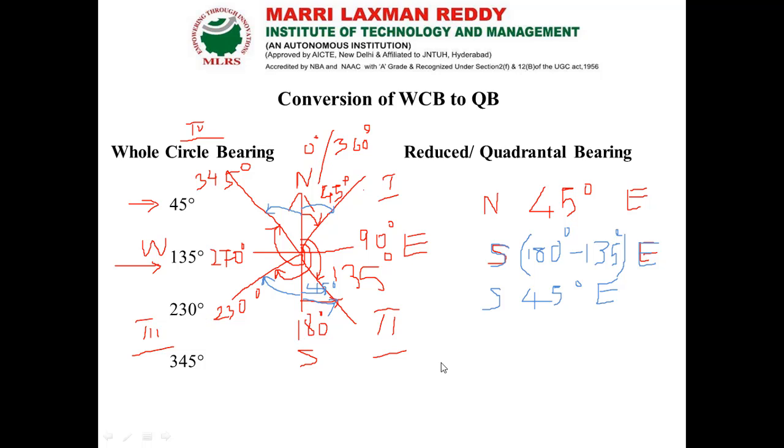Next, 230 degree. How am I going to take it? 230 degree comes under the third quadrant, so the reading should be with respect to south and west. In whole circle bearing the reading is 230 degree, and up to south we have 180 degree in total. If I deduct 180 from 230, with respect to south, I get south 50 degree west, that is my angle.